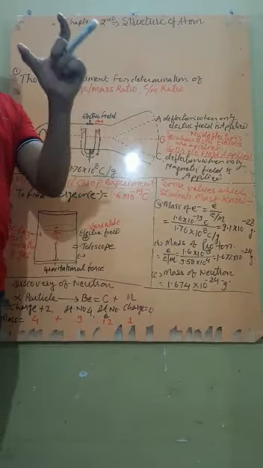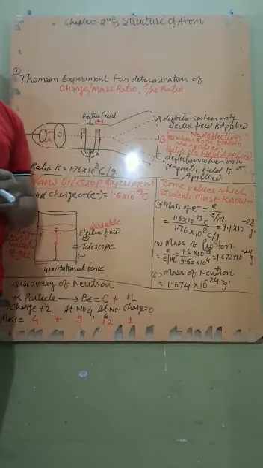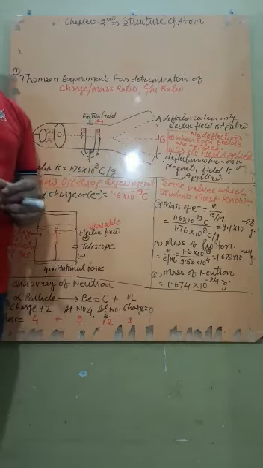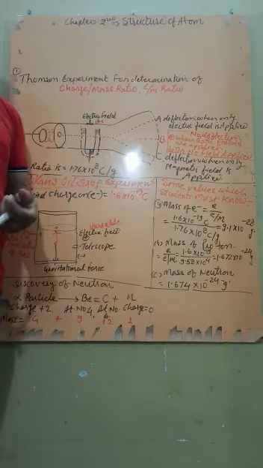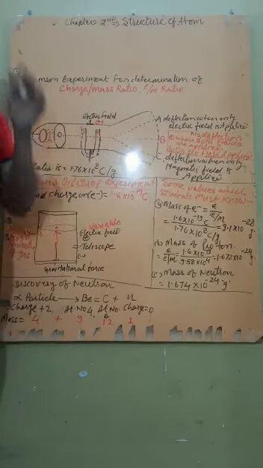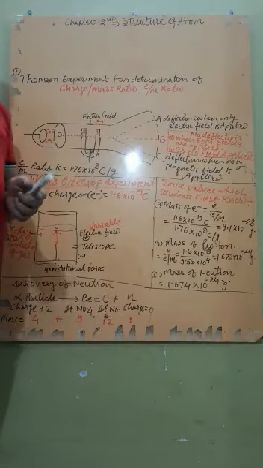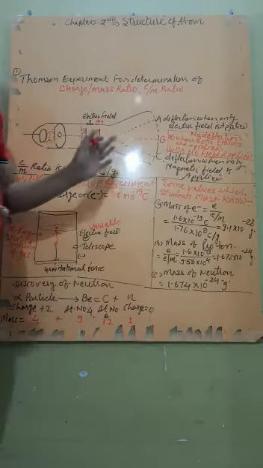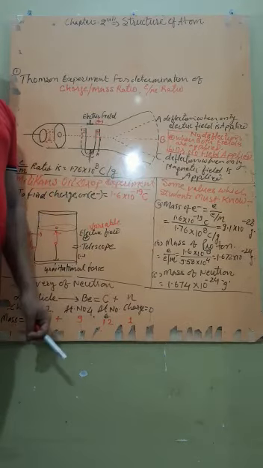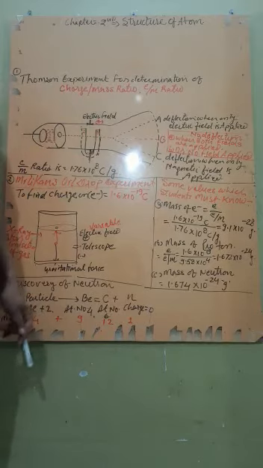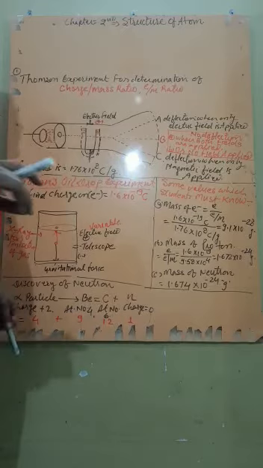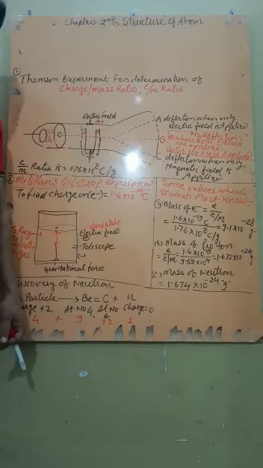He took a perforated cathode, that is having a large number of very small pores, and when the same experiment was performed, it was observed that the opposite ray produces from the anode side and passes through the canals of the cathode and travels towards the cathode. Therefore, it is known as positive rays, or anode rays are named as canal rays because they pass through the hole, that is the canal. So that was about the discovery of cathode and anode rays.